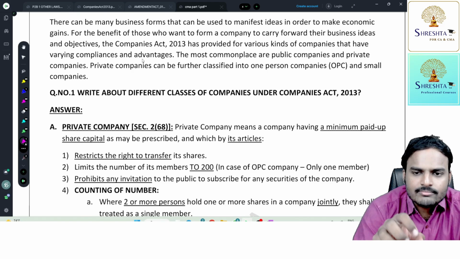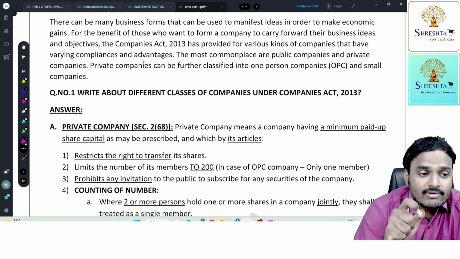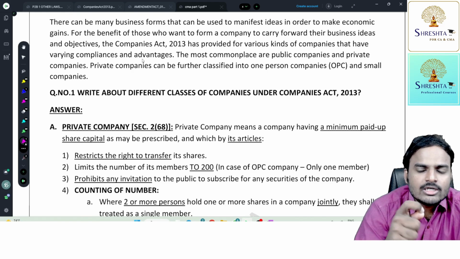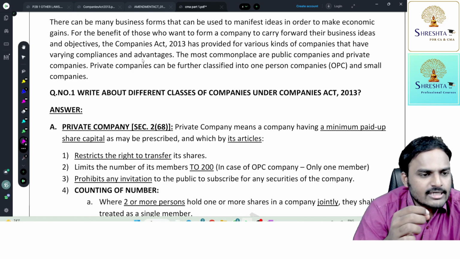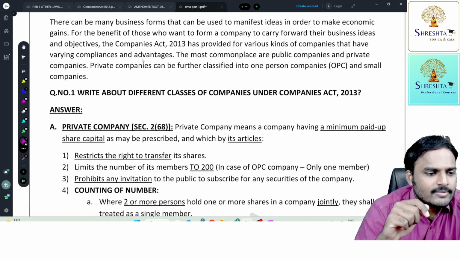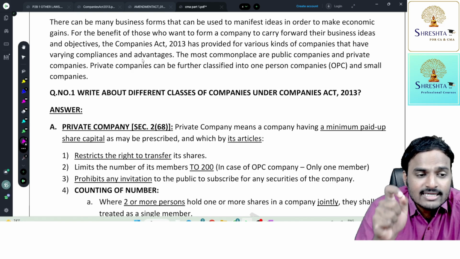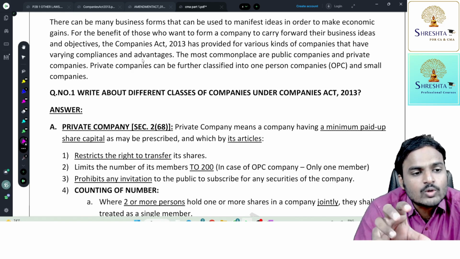So maximum in a private company you can have 200 only. However, while calculating 200, certain people should be excluded. See, don't ask me the logic, sir. Why only 200? Under the old Companies Act 1956, the limit was 50 only. Under the new act, it was enhanced to 200.